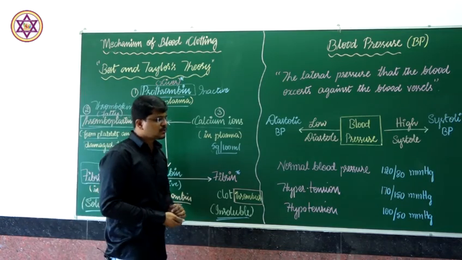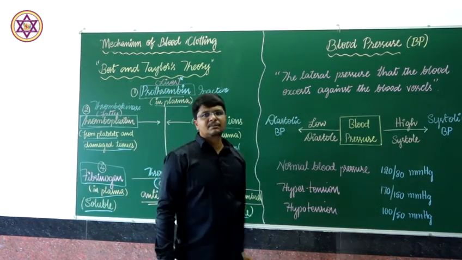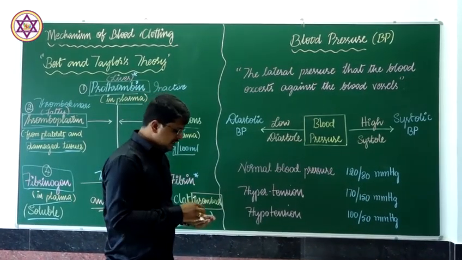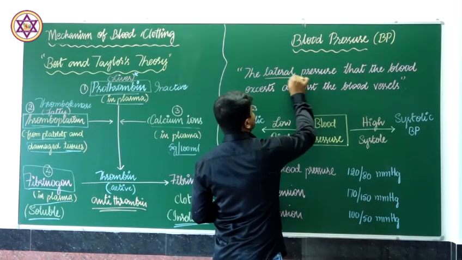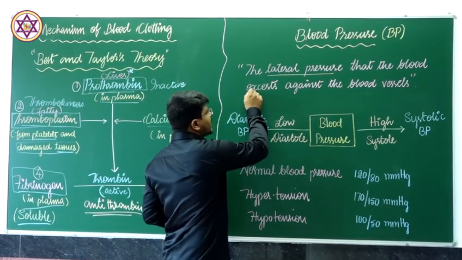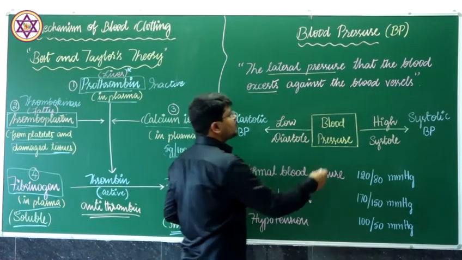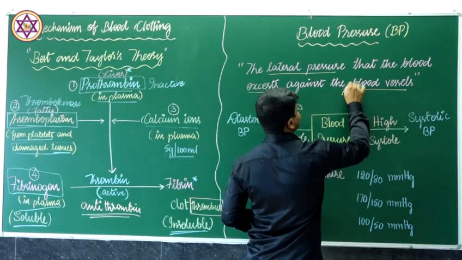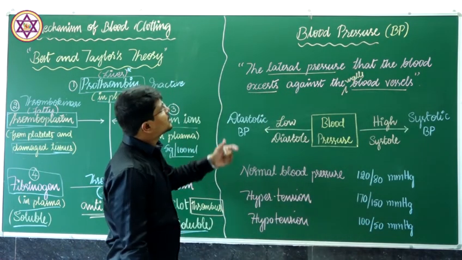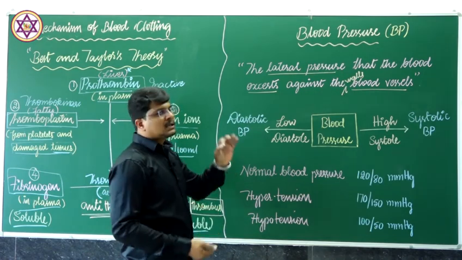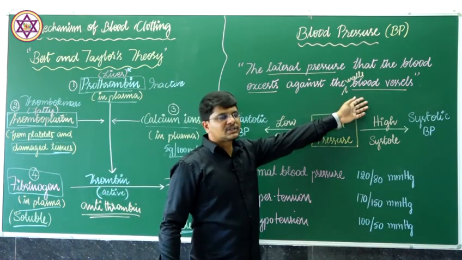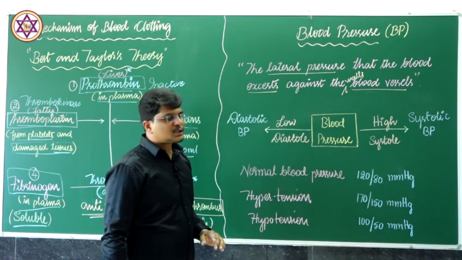And next we will move on to the last topic, blood pressure or BP. What is blood pressure? Blood pressure is the lateral pressure exerted by the blood against the walls of the blood vessels. The lateral pressure exerted by the blood against the walls of the blood vessel is known as blood pressure.